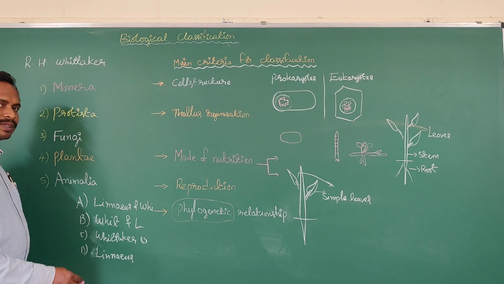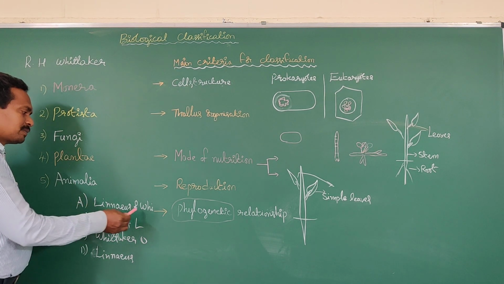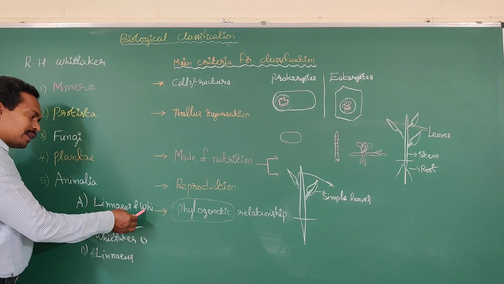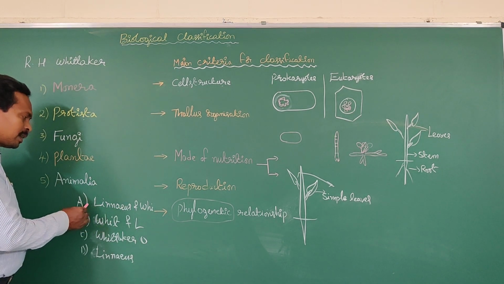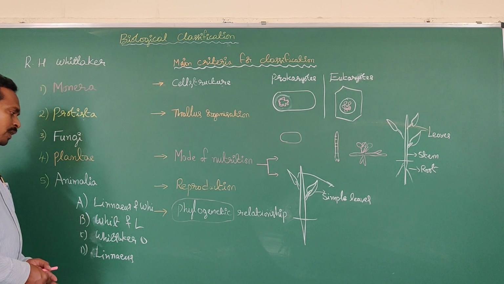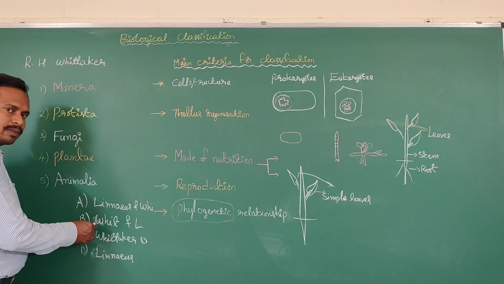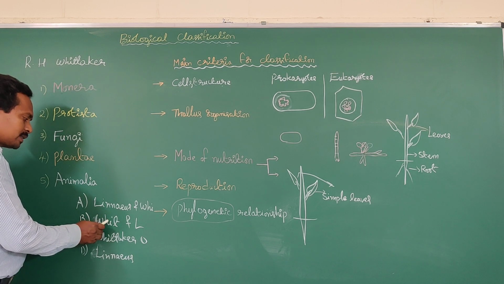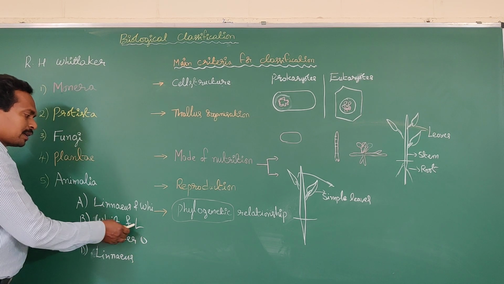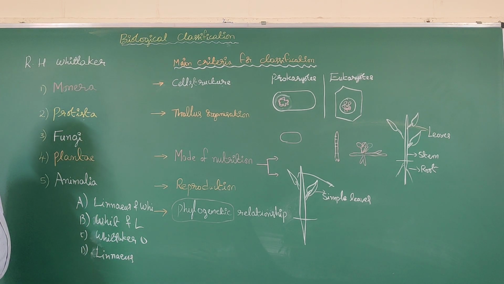The 2-kingdom system of classification was proposed by Linnaeus. The 5-kingdom system of classification was proposed by Whittaker. Then what is the answer? Option A. If the question is who proposed the 5-kingdom and 2-kingdom system of classification respectively, then the answer is B, Whittaker and Linnaeus.